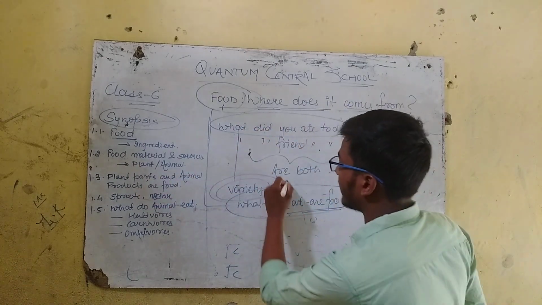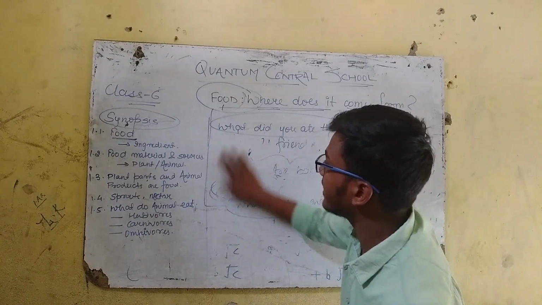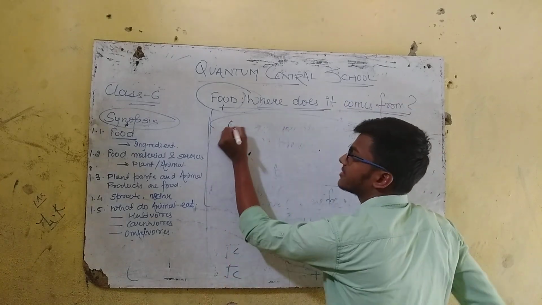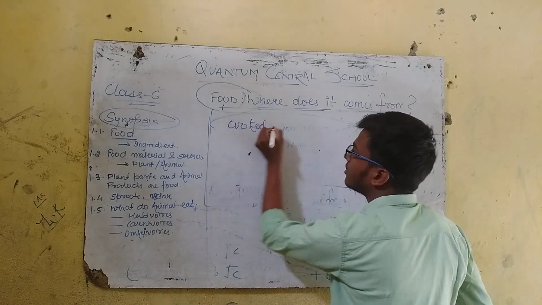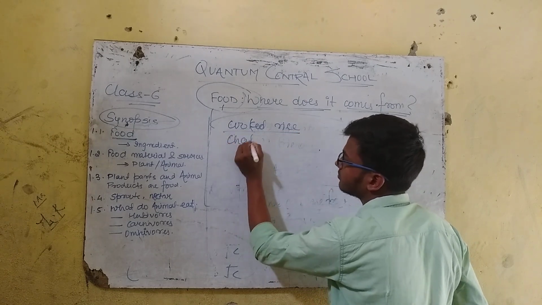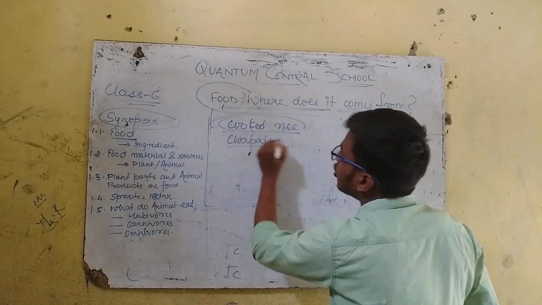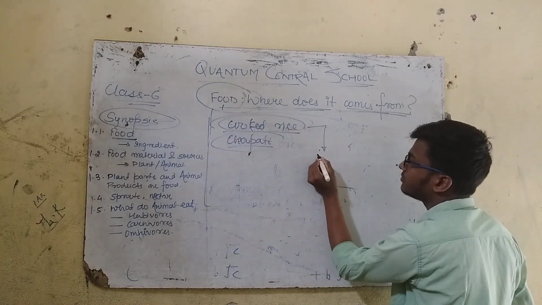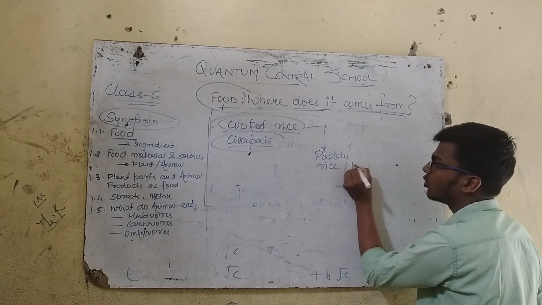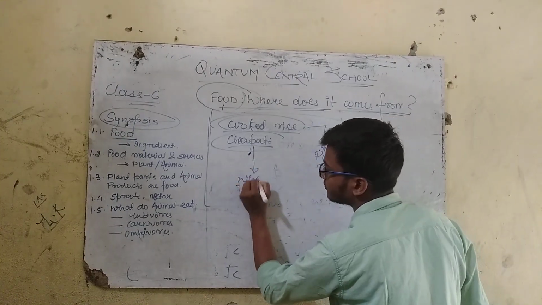So here at first we will study about variety of food. So if you consider a cooked rice, whereas a chapati, cooked rice is made from paddy, that is the rice, and hot water, whereas chapati is made from wheat.